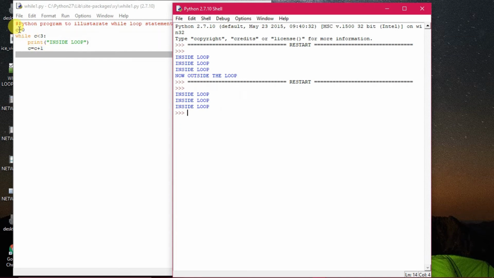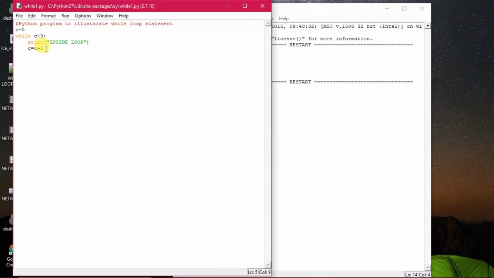So first of all, initialization. The second thing is the test expression. The third one is the modification, meaning the previous step will be modified. All right, understood. Here we are not using the range function. Last time we used the range function, which is a bit different, with the for loop. Here also we can use the range function, but I will come to that later.